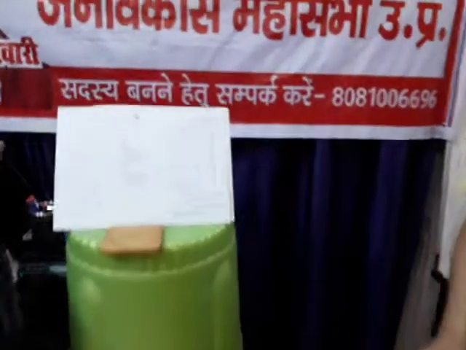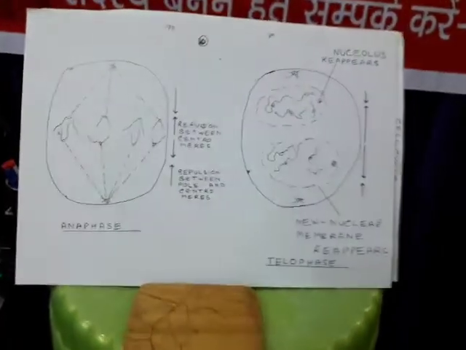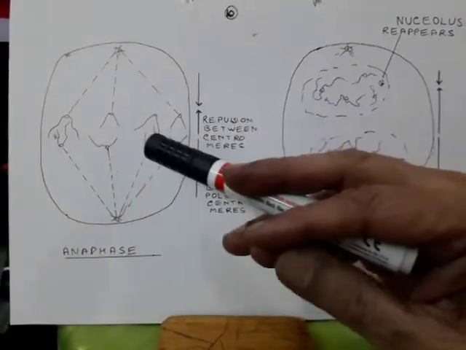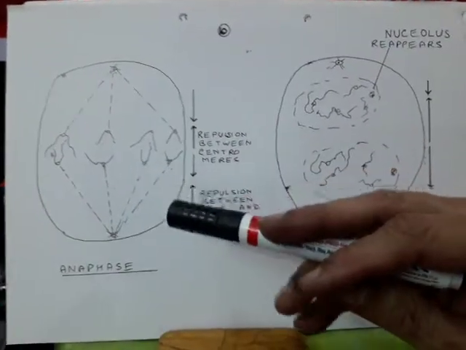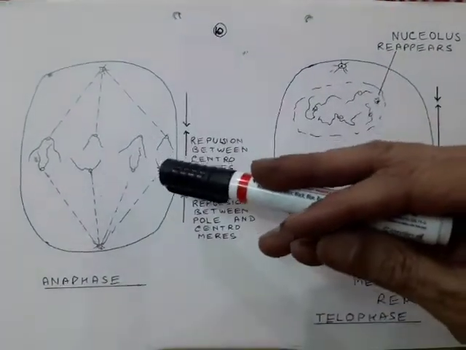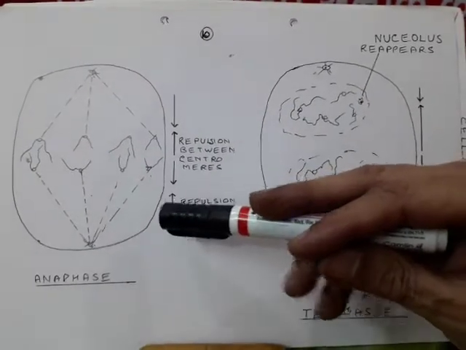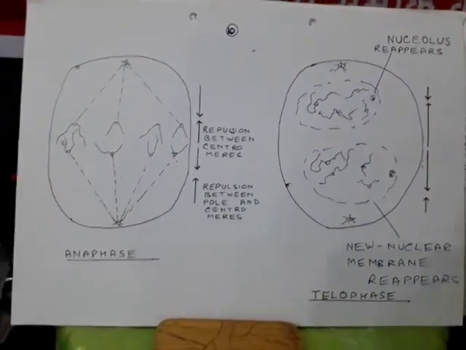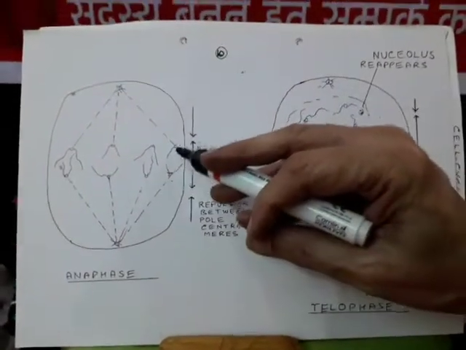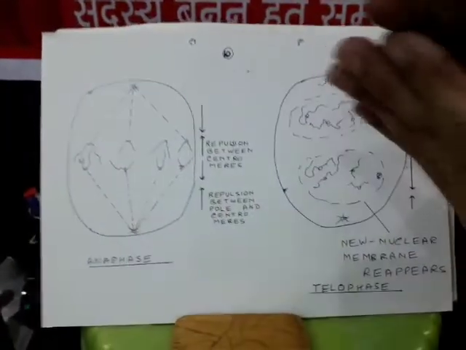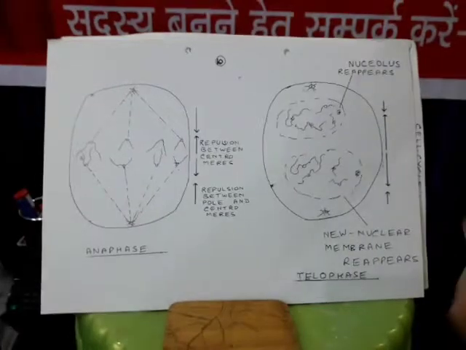Then anaphase and telophase. At this stage, the centromere divides into 2. Now 2 chromosomes are formed, each having a single chromatid. Now a repulsive force develops between these 2 centromeres, and they start repelling each other.